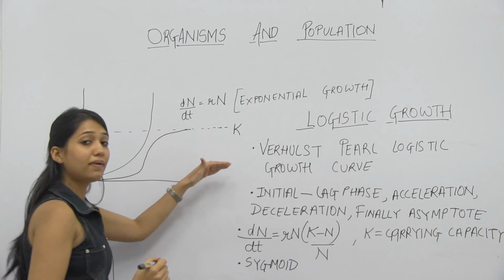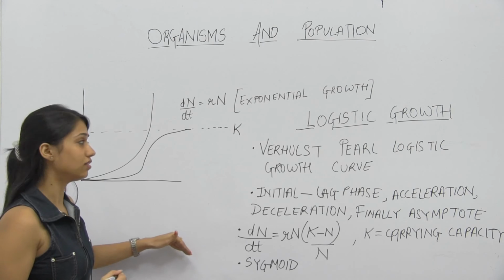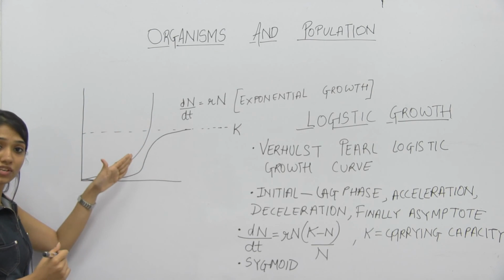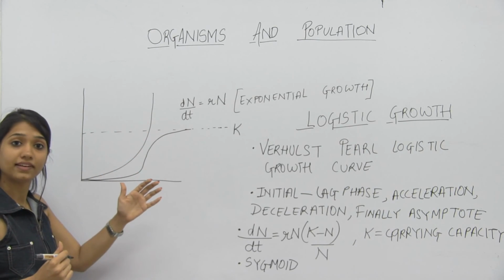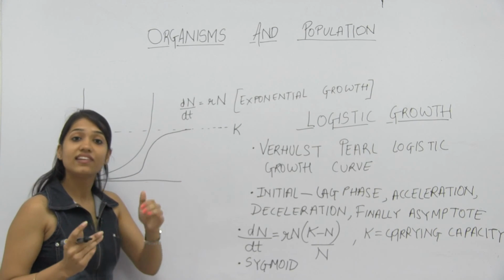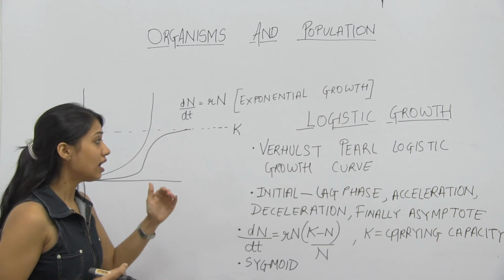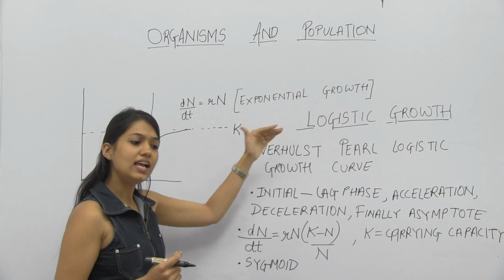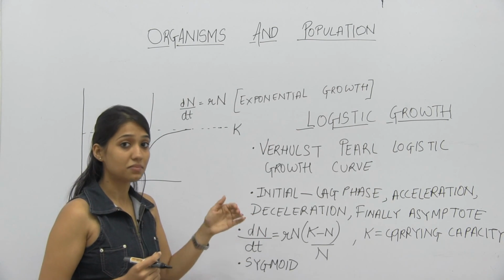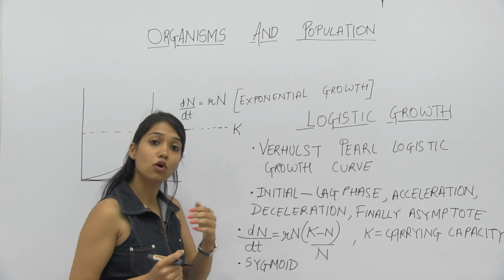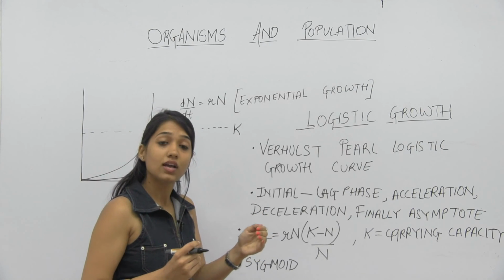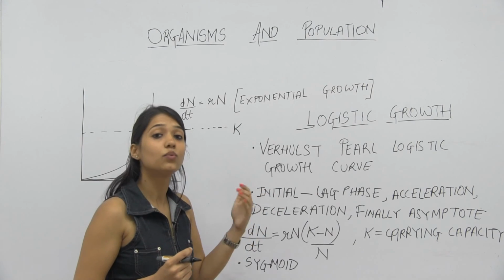Now these are the basic features of the logistic growth curve. Let us revise. In the exponential growth curve, the resources are unlimited, but it was an assumption. In real life there is no habitat where resources are unlimited. Now what does the logistic growth curve say? Resources are limited, which means there will be competition in the population, so who will win? The fittest will survive.